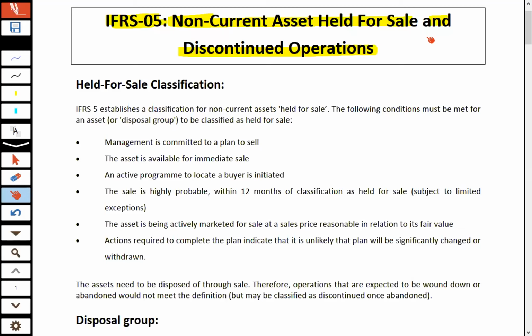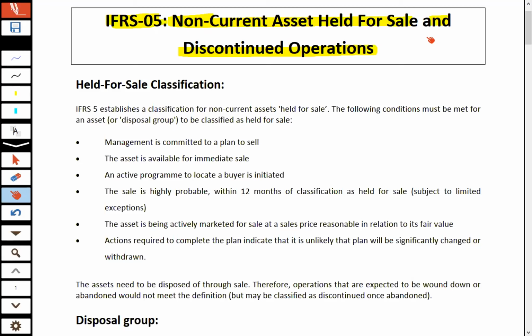For example, we were using an equipment or an asset for the last 3 years, and as we know, if the asset is being used in the business activities, that asset is covered in the scope of IAS 16, and depreciation, the cost model or the revaluation model, all the things of IAS 16 are applied to that asset. The asset is being used in business activities. That's why we are treating that asset under the scope of IAS 16.